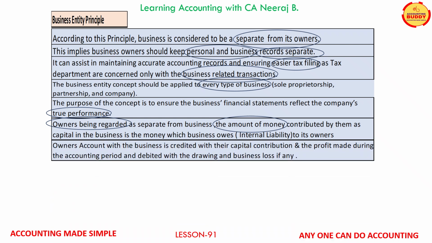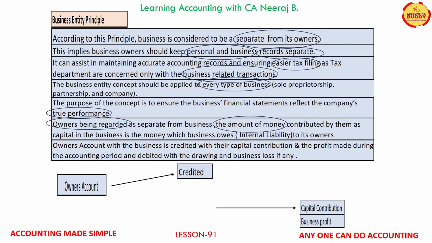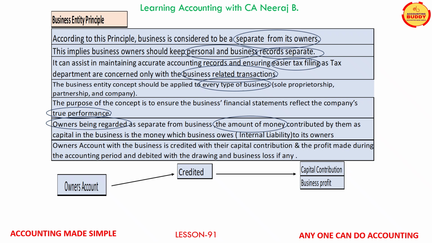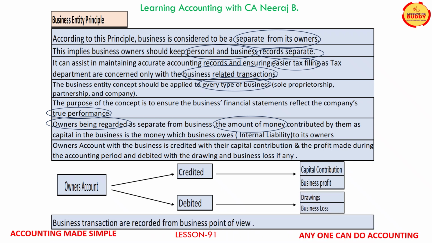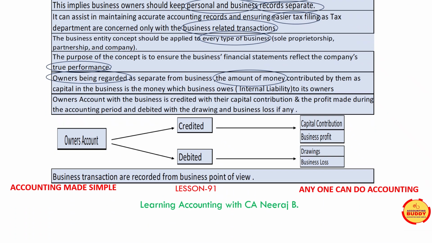Transactions between the owner and the business are tracked in a separate account that is called owner's account, which is also called owner's equity. It is credited with the amount of capital contributed and the profit earned. It is debited with the amount of drawings and the losses incurred during the accounting period.